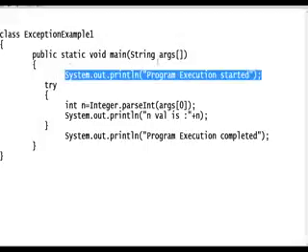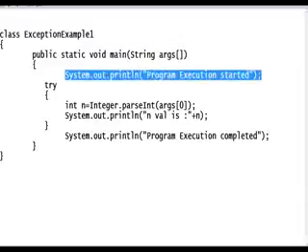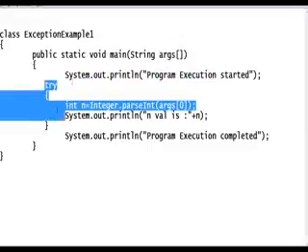But in a normal program, if you write it in an application, you don't know where the exception comes. That's why you should keep everything in the try block. Here I know that for this printf statement, you won't get any exception. That's why I'm not writing any. See, I'm not keeping it in the try block.